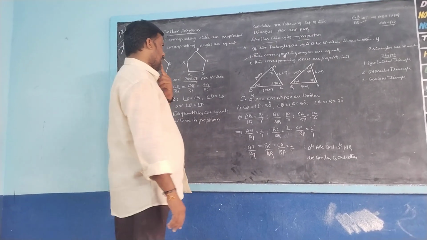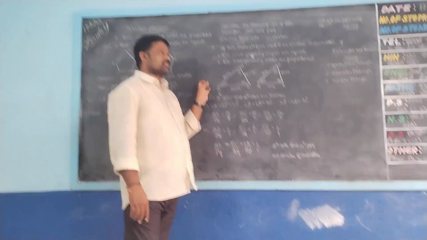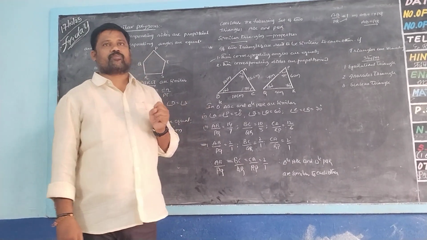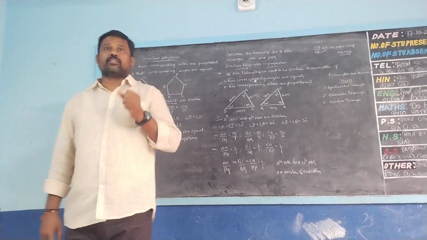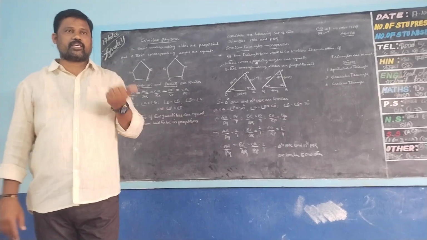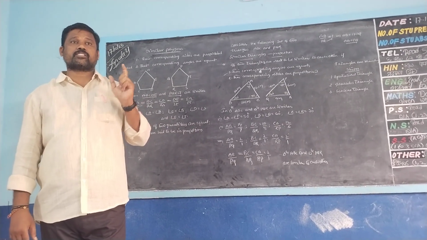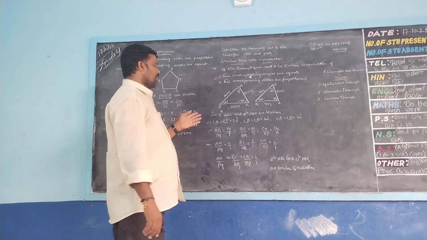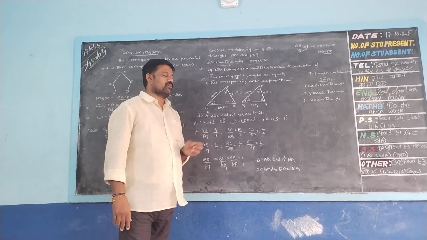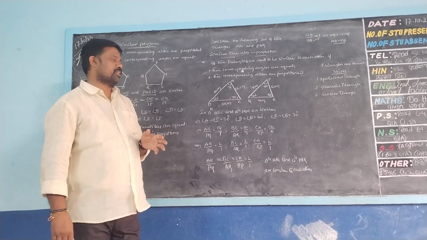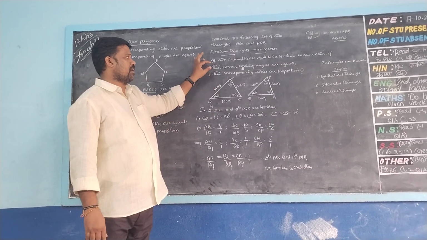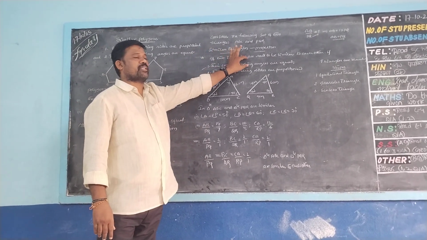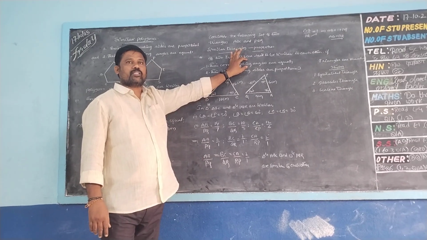So here, two triangles are similar to each other when their corresponding angles are equal and their corresponding sides are proportional. So here triangle ABC and triangle PQR are similar to each other. First of all, the corresponding angles are equal. What is the first condition?